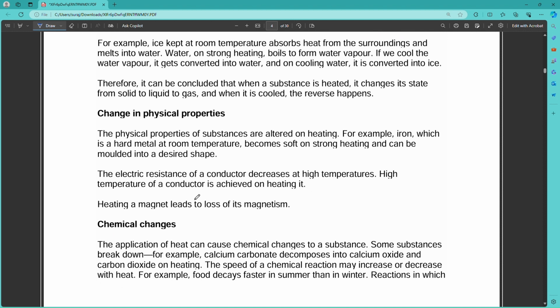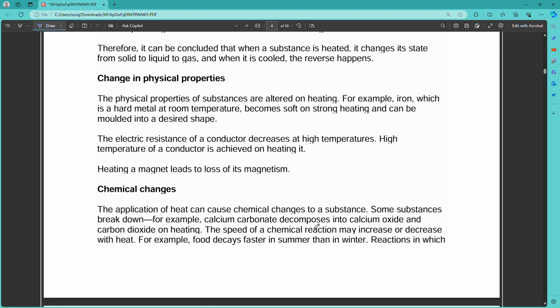High temperature of a conductor is achieved by heating. A magnet, when heated, also loses its magnetism. These are the changes in physical properties due to heat.